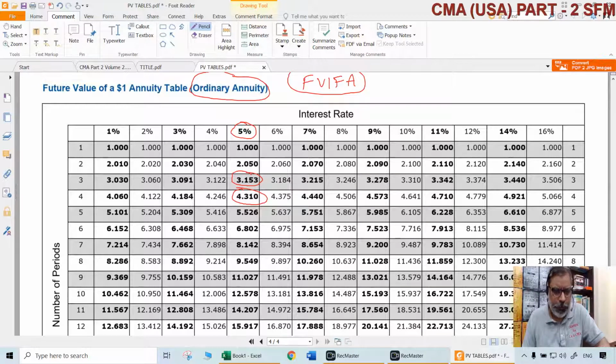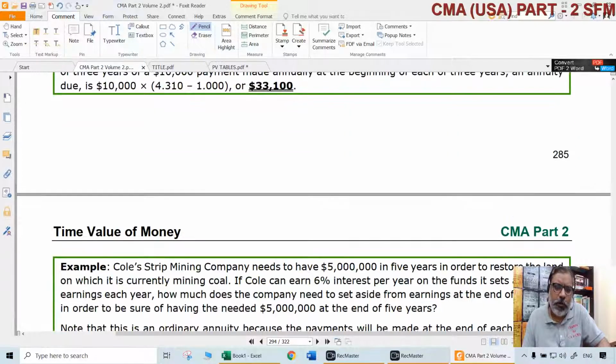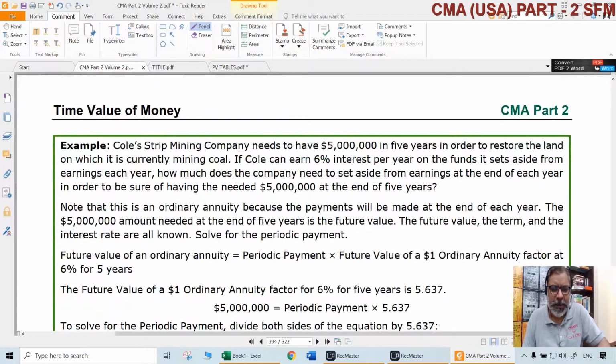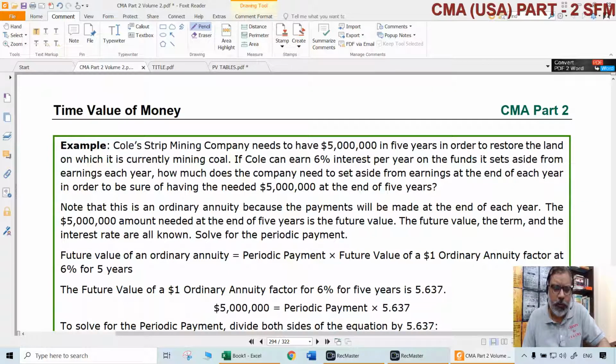How to get this? Simple. Take the FVIFA for n plus 1 periods minus 1. You get the future value interest rate factor for annuity due. Straight away you can do that, so the amount will be the same. That's all. That is how the future value and future value interest rate factor for an ordinary annuity as well as annuity due can all be understood.